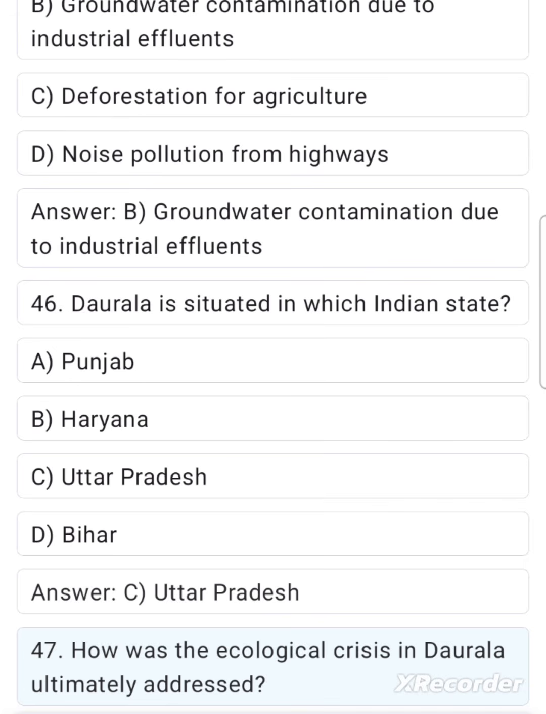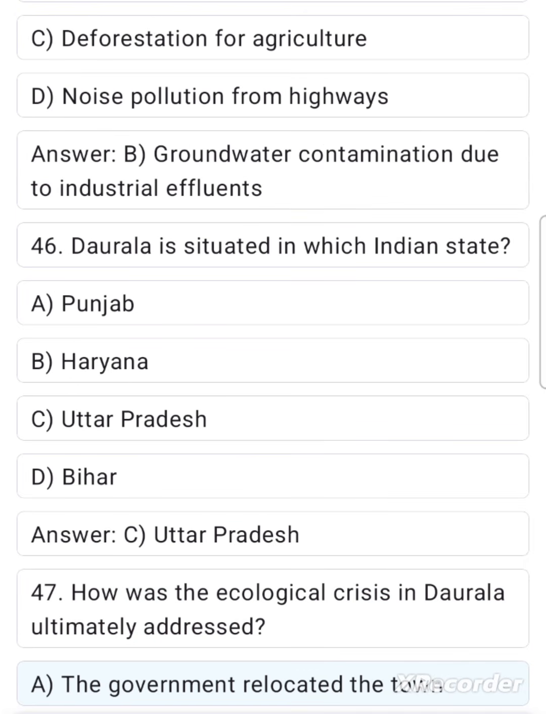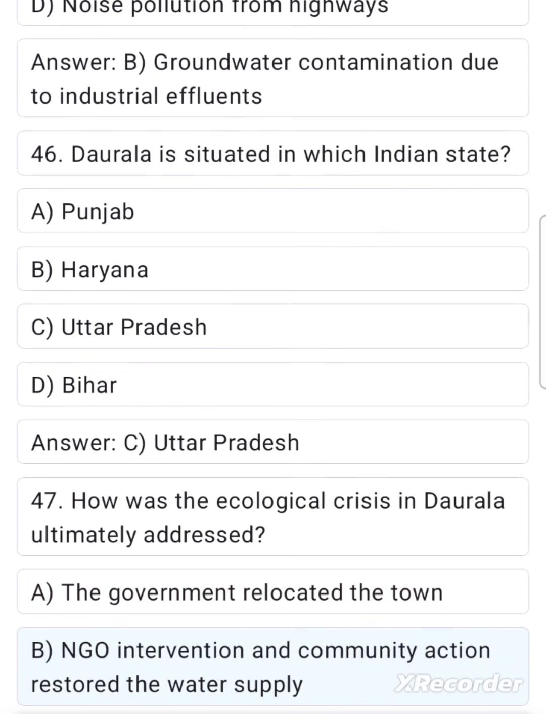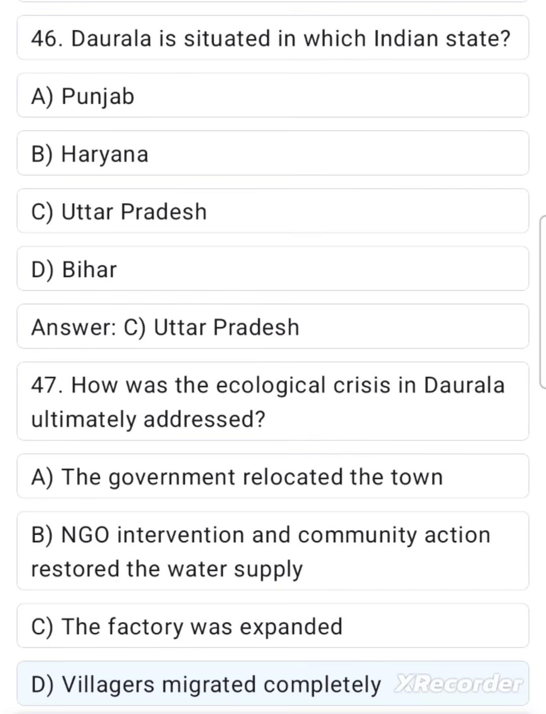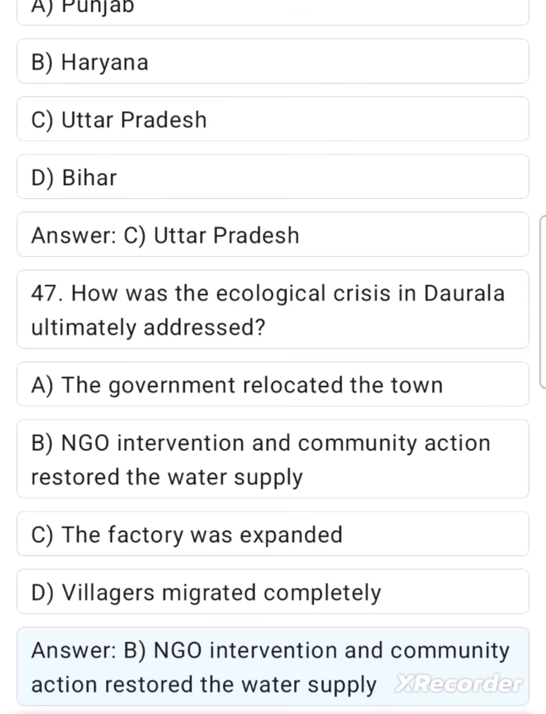How was the ecological crisis in Dorala ultimately addressed? A. The government relocated the town. B. NGO intervention and community action restored the water supply. C. The factory was expanded. D. Villagers migrated completely. Answer B. NGO intervention and community action restored the water supply.